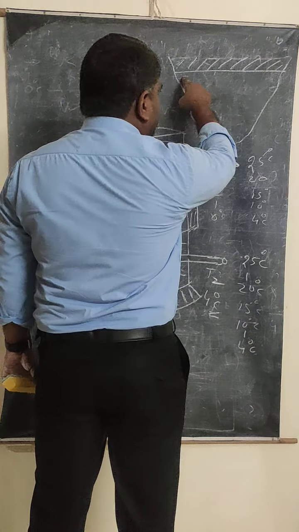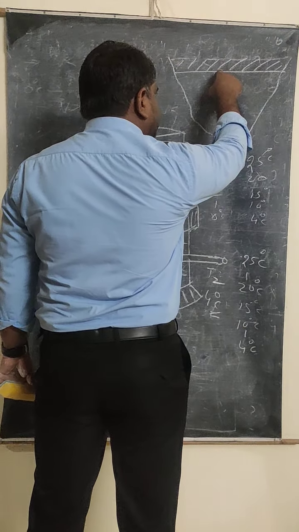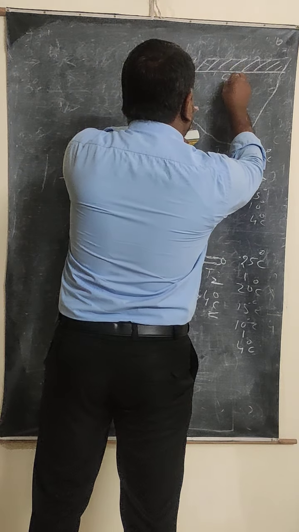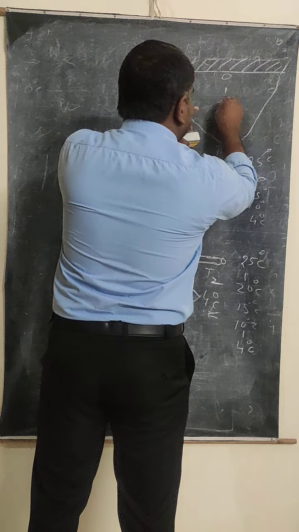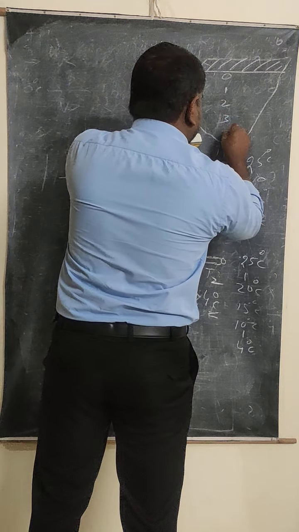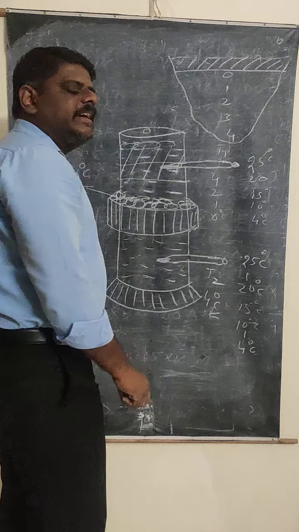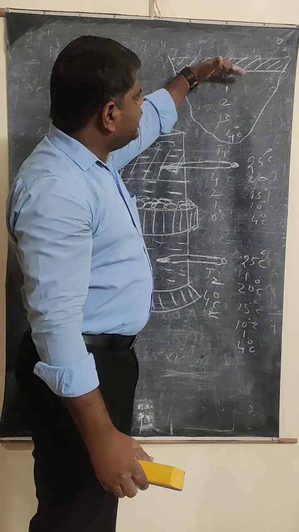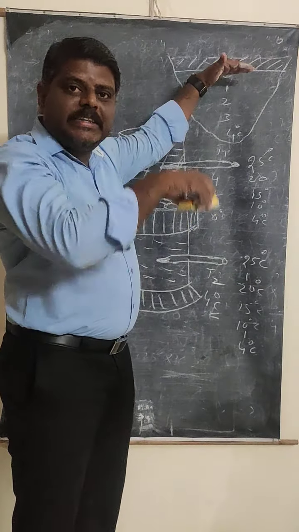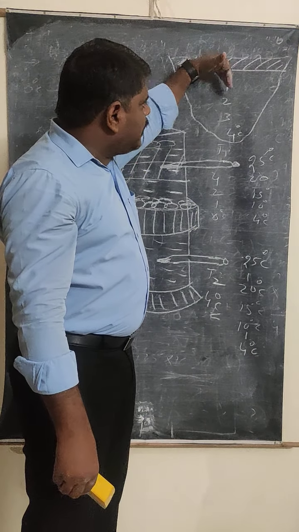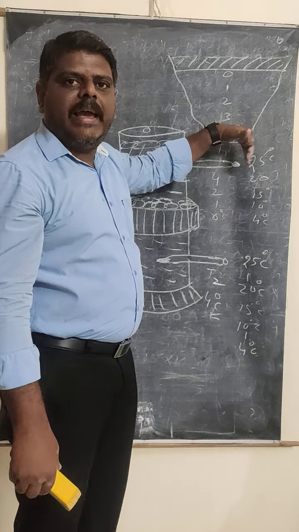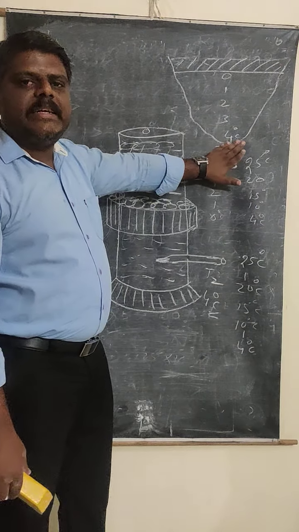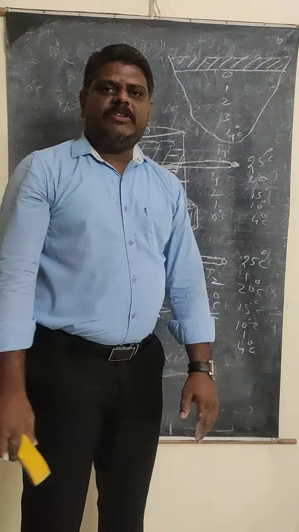So always, whatever water is in contact with the ice will be at 0 degrees Celsius. Okay, after that slowly here 1 degree Celsius, 2 degrees Celsius, 3 degrees Celsius, and at last how much will be there? 4 degrees Celsius. So that clearly explains that whatever water is in contact with the ice will be at the lowest temperature, 0, and as we gradually go to the deeper side of the lake, the temperature gradually increases, and at the bottom what temperature will be there? 4 degrees Celsius will be there.